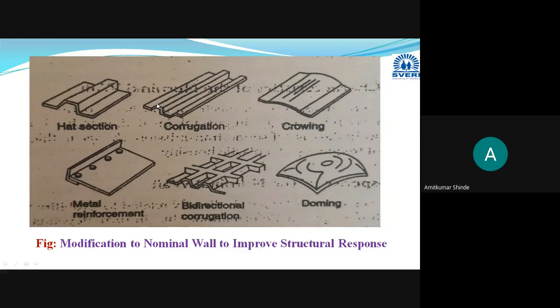Nowadays these types of sheets we are using. Some corrugation is provided to give uniform wall thickness. Different kinds of sections can be improved or modified. The structures can be modified with different shapes, like hat section, or you can go for corrugation, bidirectional corrugation, crowning, doming, or some metal reinforcements may be there. Two different sections are manufactured and they are joined.